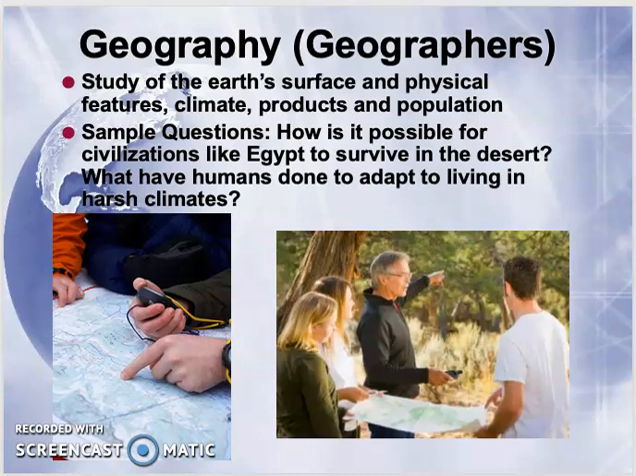So as you can see in the pictures in the bottom, geographers might go to an actual location to study it, or they could use maps and historical data to study past civilizations or present civilizations.